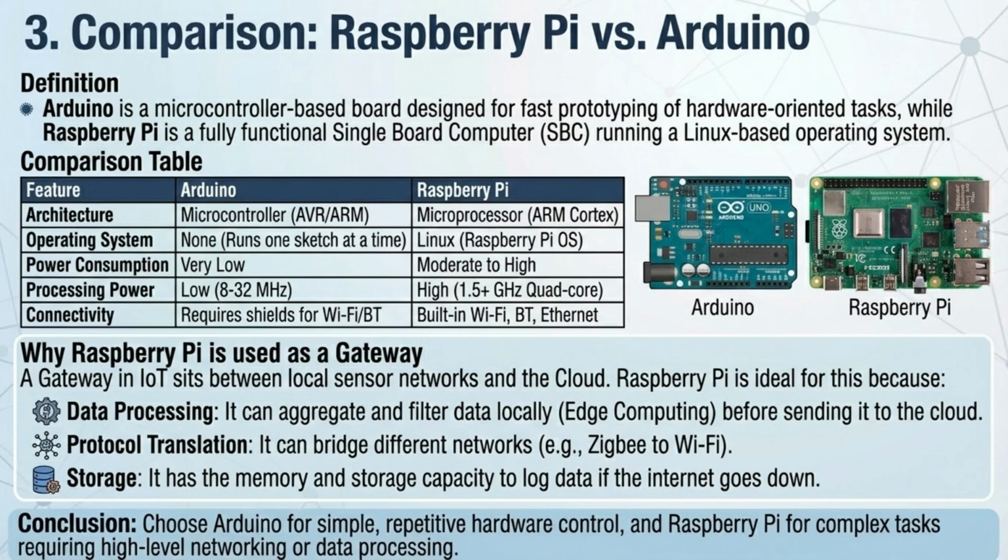Raspberry Pi is a full single-board computer running a Linux OS. It serves as an IoT gateway for complex tasks, data processing, and protocol translation.